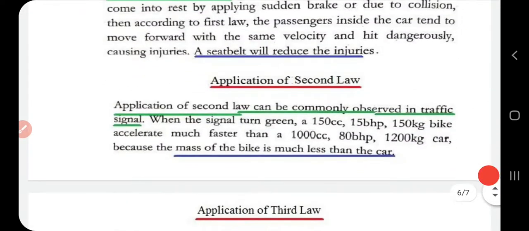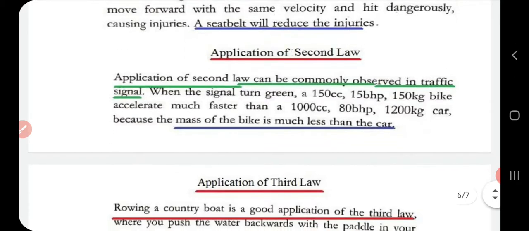Then the second law application is mainly observed in traffic signals. That is, when the signal turns green, you are about to go. A 150cc, 15 bhp, 150 kilo bike can accelerate much faster than a car. Why? Because the mass of the bike is much less than the car, that is, the state of inertia of the bike is less, so it can easily take off and move forward. So that's an application of the second law.